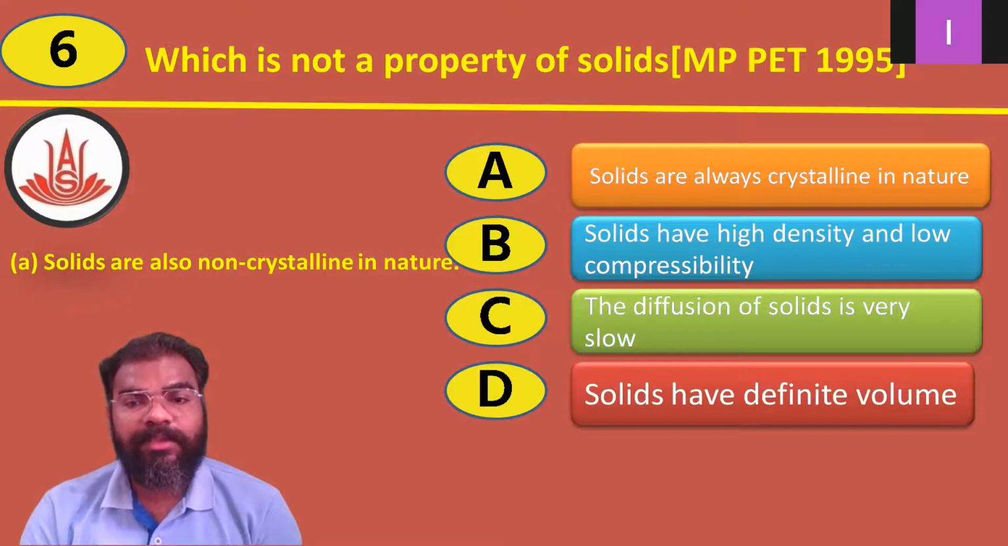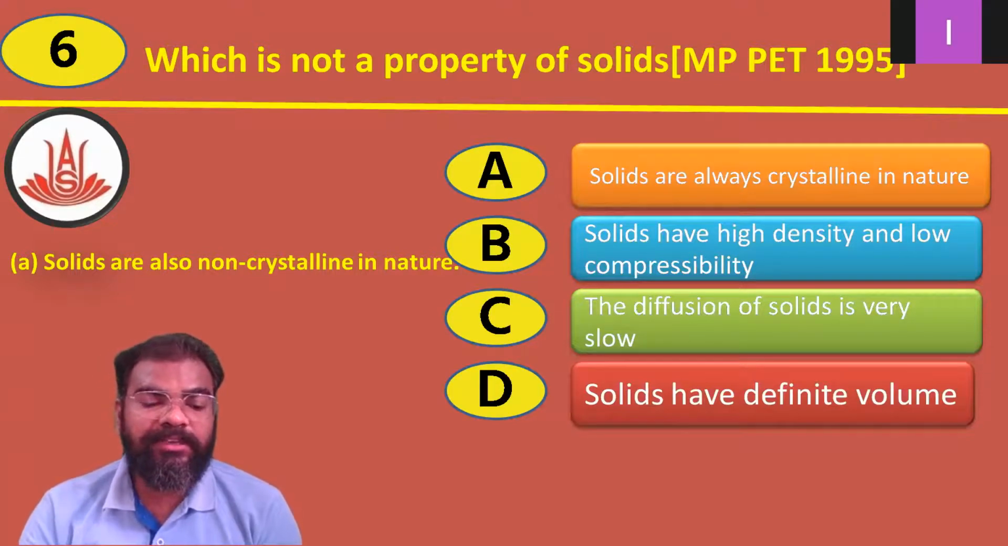Then option B, solids have high density and low compressibility. Option C, the diffusion of solid is very slow. And option D, solids have definite volume. See here they ask the question that is not a property. मतलब कि इसमें से सॉलिड की प्रॉपर्टी ना हो ऐसी हमें चूज करनी है. ठीक है, सो ऑप्शन A, सॉलिड्स आर ऑलवेज क्रिस्टलाइन इन नेचर. ऐसा जरूरी नहीं है भाई, it may be amorphous also, वो नॉन क्रिस्टलाइन भी हो सकते.